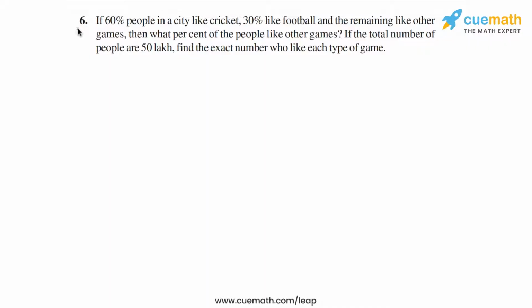Okay, here's what the problem statement in question 6 of this exercise says. If 60% people in a city like cricket, 30% like football, and the remaining like other games, then what percent of the people like other games? So 60% like cricket, 30% like football. We have to specify what percent of people like other games. If the total number of people are 50 lakh, then find the exact number who like each type of game. So this is the problem.